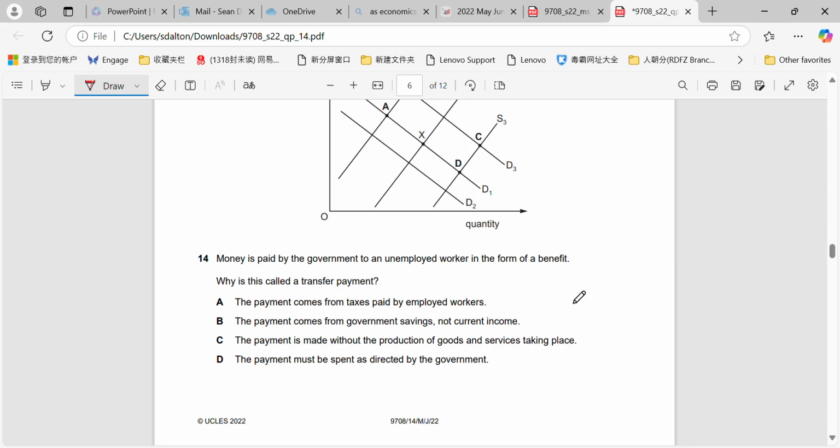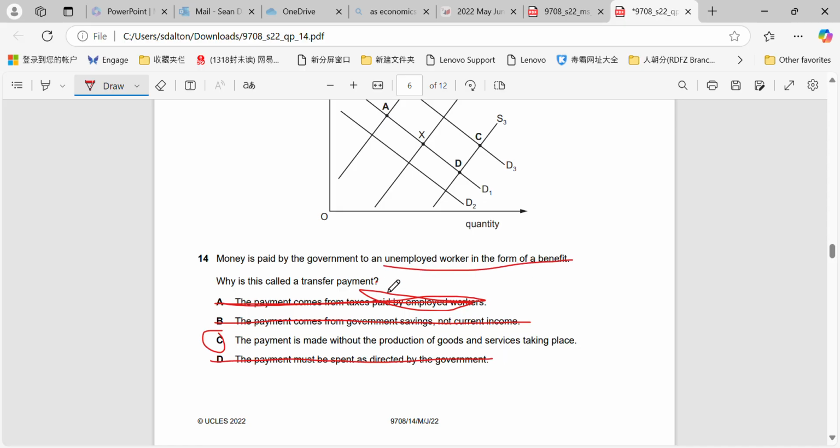Money is paid by the government to an unemployed worker in the form of a benefit. Why is this called a transfer payment? Now you might think it's A, but remember, we've done these questions before. Payment comes from taxes paid by employed workers. Could be true, might also not be true. But the payment is made without the production of goods and services taking place is the correct answer. B and D are way out of the equation.